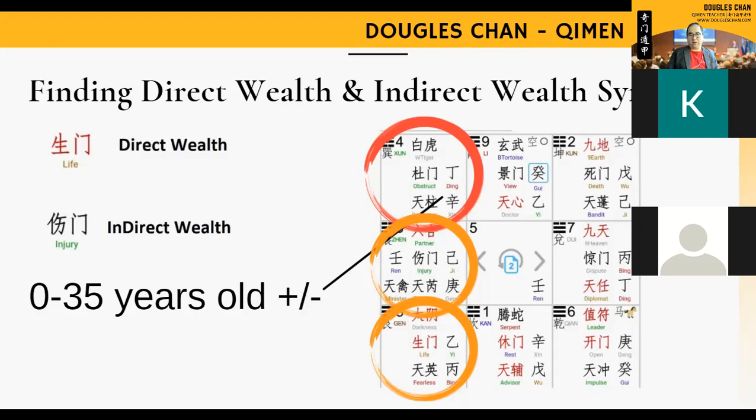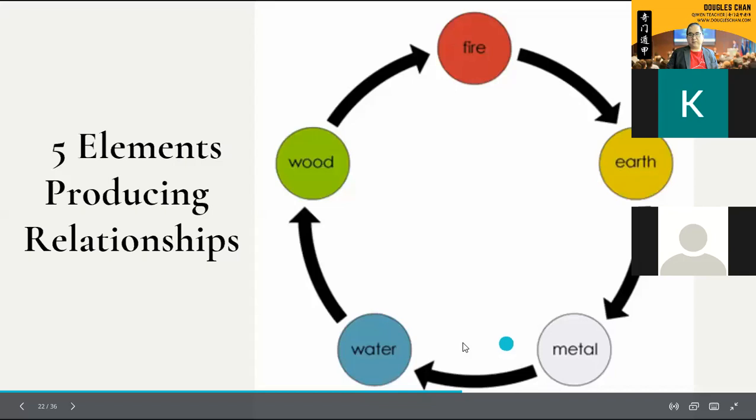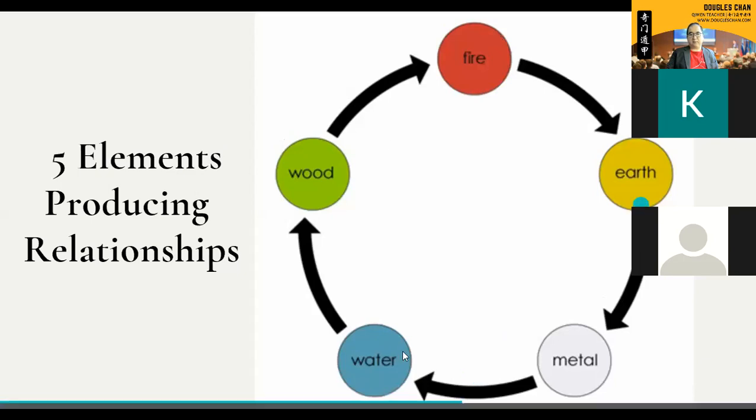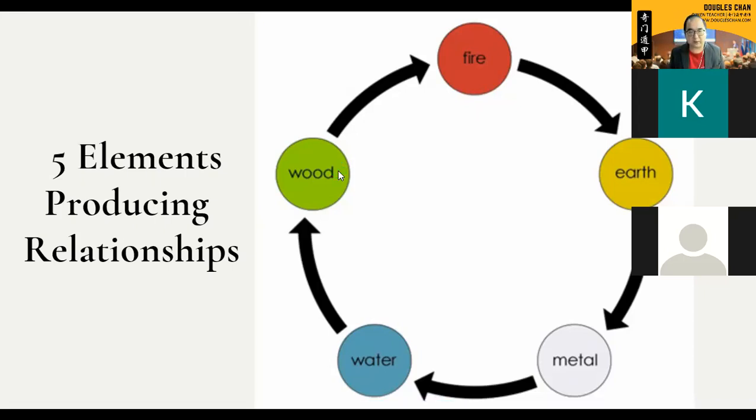Okay, so everybody is okay. Now, next we're going to see what we're going to do later. Understanding the relationship first before we proceed. Screenshot this. Understand the relationship: wood, fire, earth, metal. This is a cycle of producing, which means that I give you an example. For people who already know, just bear with me for a while, because most of the people still do not know what that is. So this is wood, this is fire.